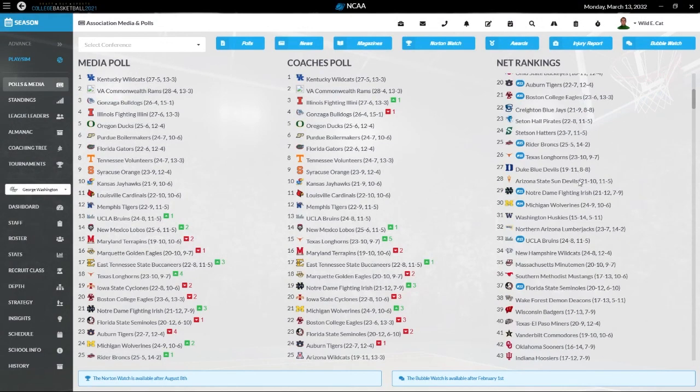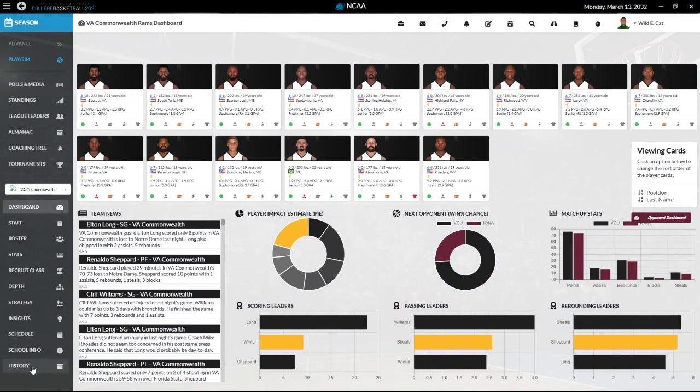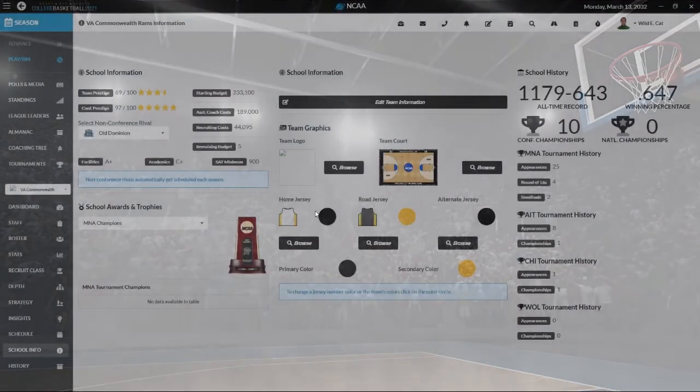Where did we end up in the AP rankings? 34th. Okay. Well, that's not bad. 24-8. I will take it, right? It's VCU. Let's fix their logo real quick.